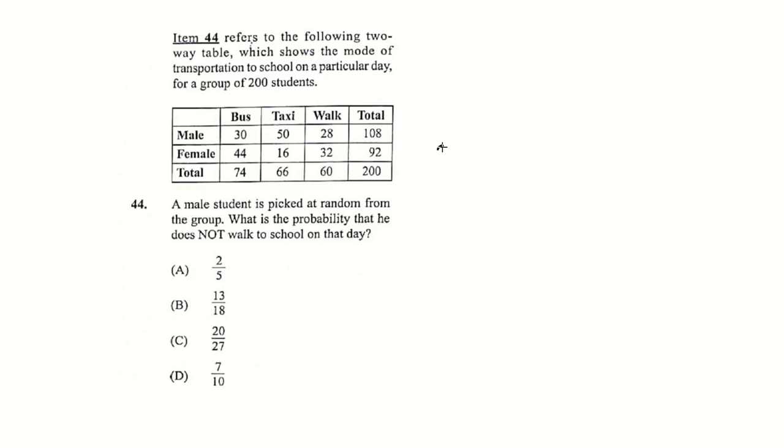So your desired would be 80 males out of 108. This is divisible by 4, and this is also divisible by 4. This would be 20, and 108 divided by 4 is 27. So the answer would be 20 over 27. That's how you would have gotten this one. And that is the end of May, June 2021.